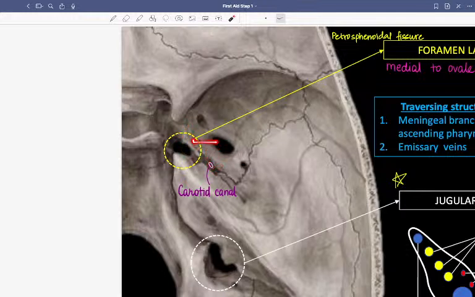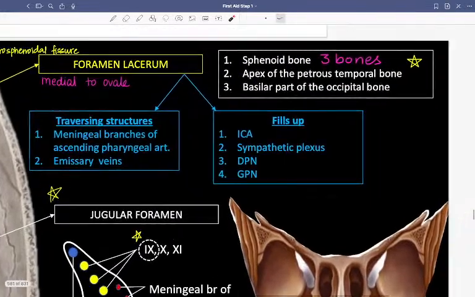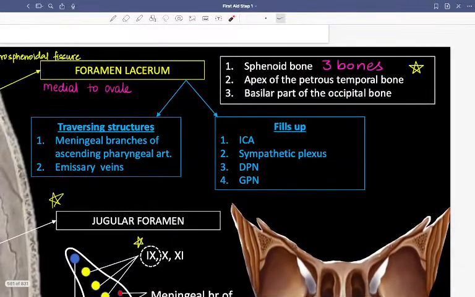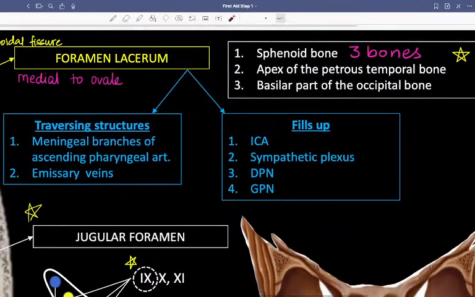Near the petrous apex we'll have the foramen lacerum. Just remember petrous apex, and medial to the ovale, very close to the ovale and the rotundum, the structure that you have is the foramen lacerum. That's how you can identify it, because it's quite easy to identify the three foramina on the greater wing of sphenoid. Next we have the petrosphenoidal fissure.